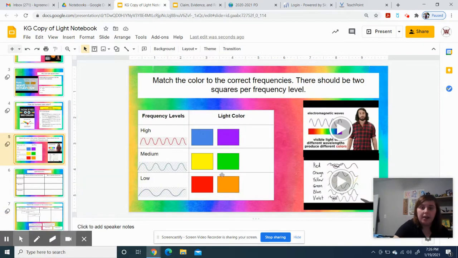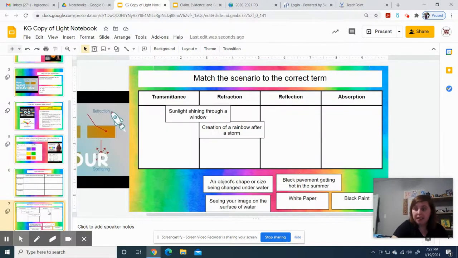Kind of like how we saw up here. It breaks them all down into the different colors and then bends them all. So it's kind of two examples of refraction. It's what we call scattering, which is breaking it apart and scattering the light, and also bending it into that arch.